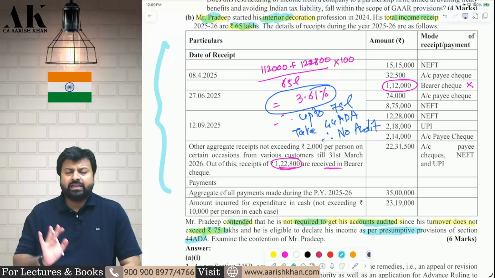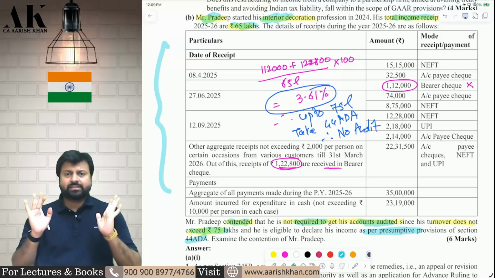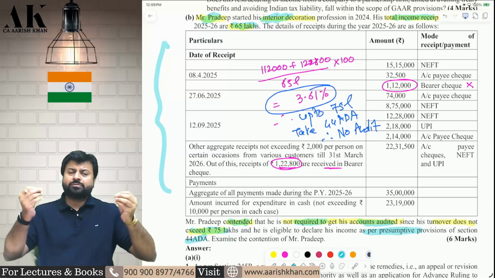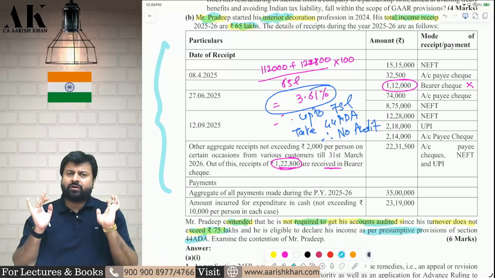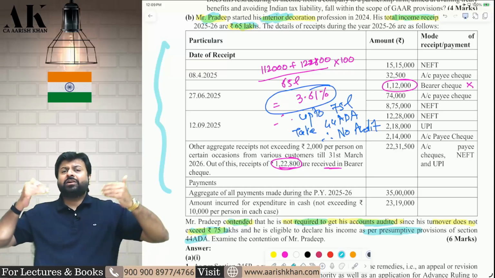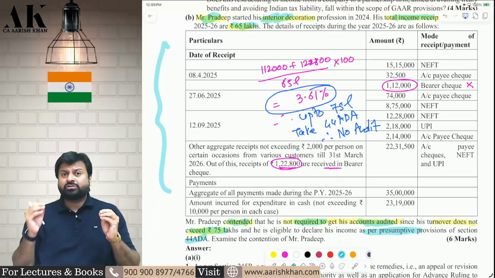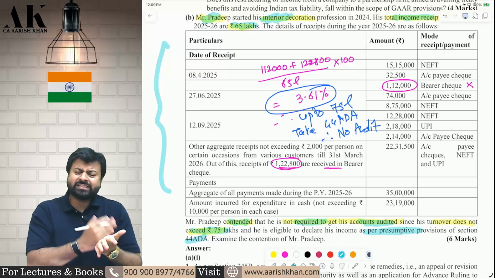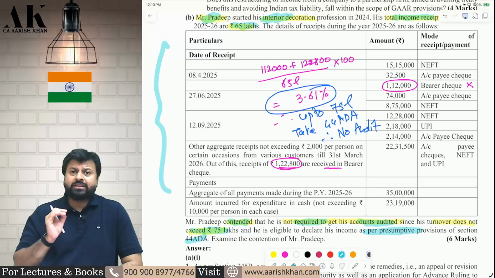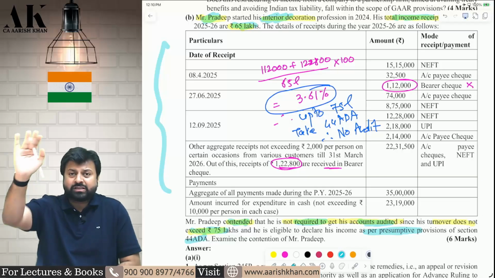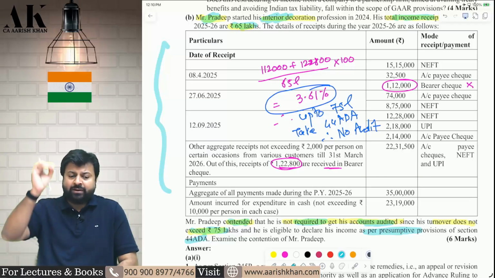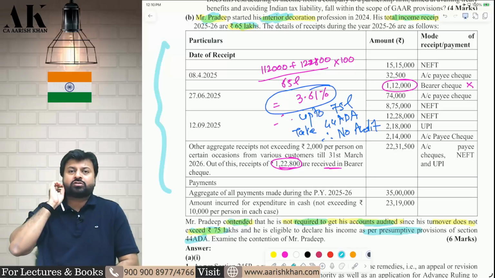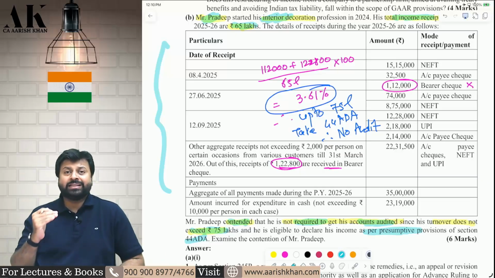How, sir? See, Pradeep's total receipts is how much? 65 lakhs. If your total receipts is up to 50 lakhs, you can definitely go for 44ADA because Pradeep is an interior decorator. Interior decorator is covered in 44ADA. But even if your total receipts is up to 75 lakhs, in that case also you can go for 44ADA, if your cash receipts is up to 5% of total receipts. So if Pradeep's cash receipt is up to 5% of total receipts, then Pradeep can enjoy 44ADA up to 75 lakhs also. And if he enjoys 44ADA up to 75 lakhs, then he does not have to get his books of accounts audited. So we need to check whether Pradeep is coming in that 5% limit or not.